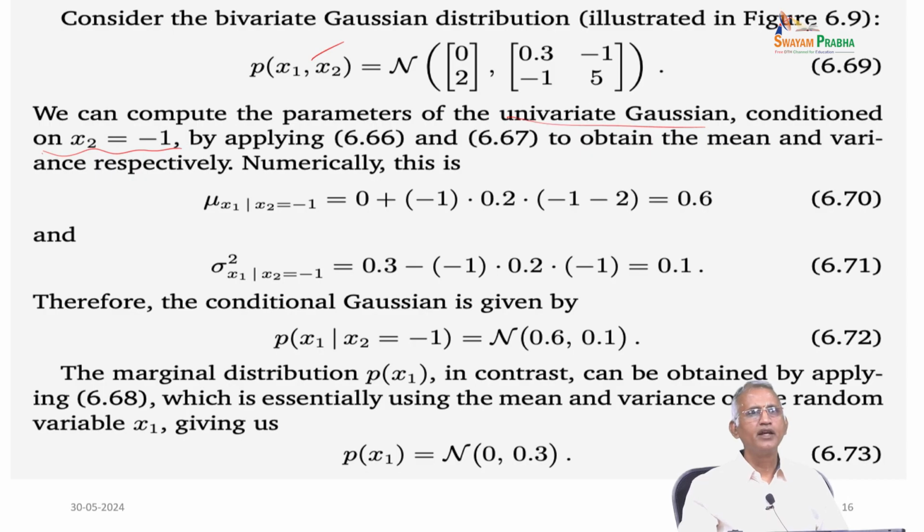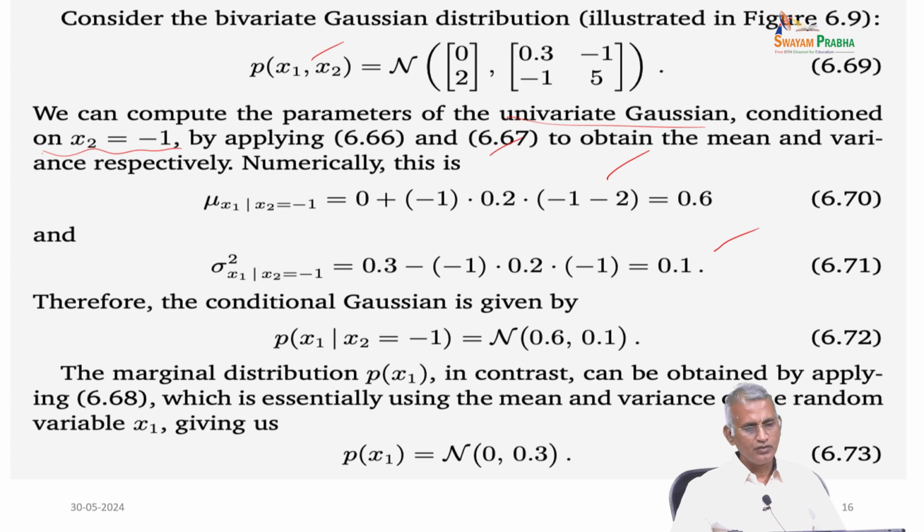So, we obtain the mean and variance respectively, and numerically mu of x1 given x2 equal to -1 equals 0 plus (-1) into 0.2 into (-1 - 2), which is equal to 0.6, and the standard deviation is equal to 0.3 minus (-1) into 0.02 into (-1), which is 0.1, applying the formulas 66 and 67 and using x2 equal to -1.